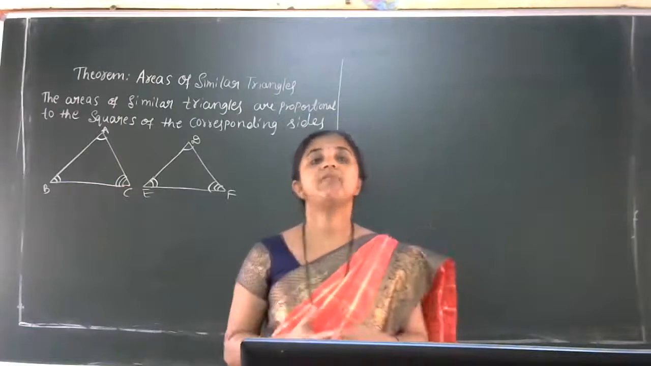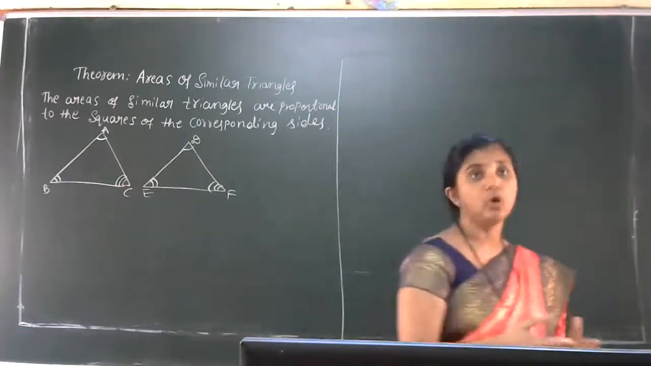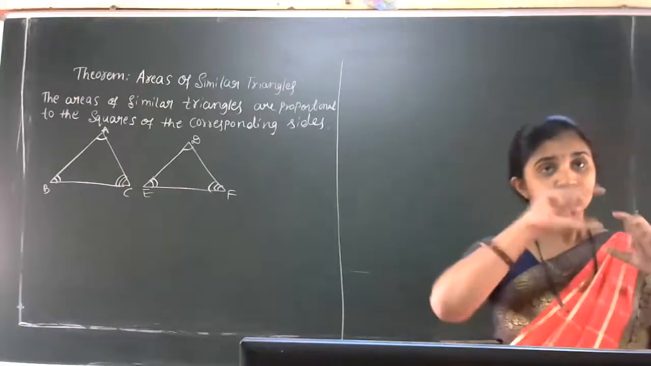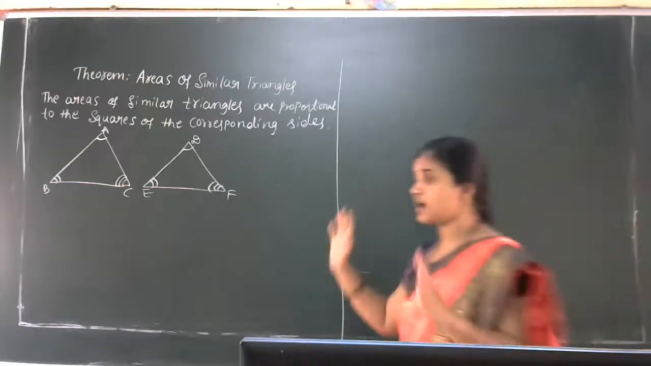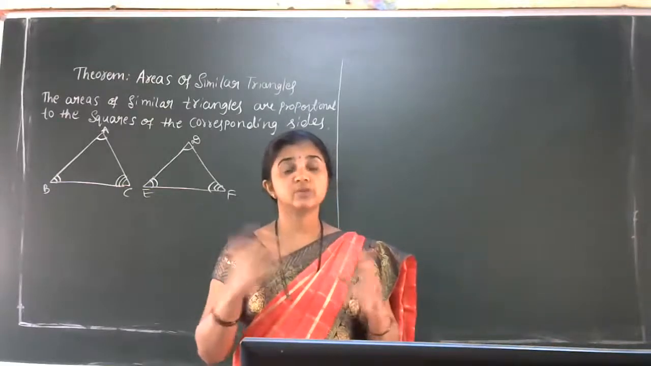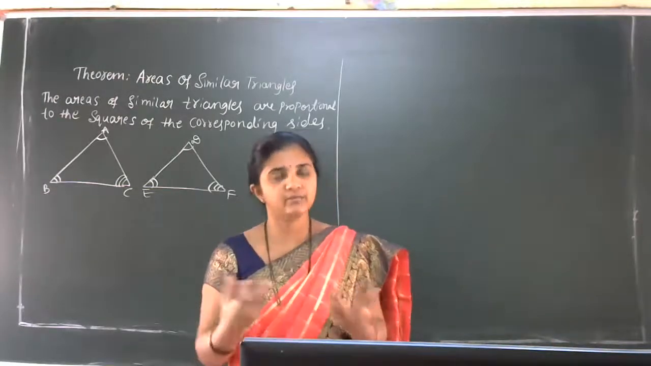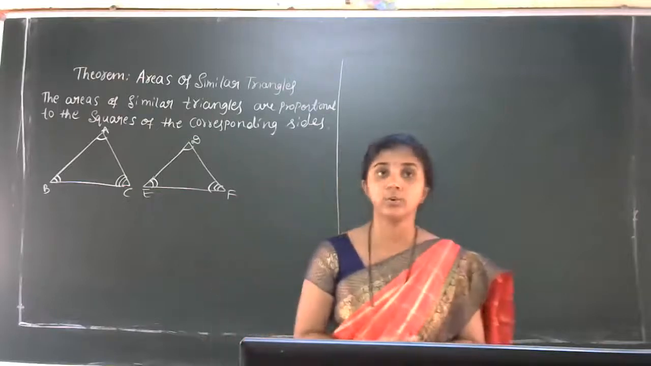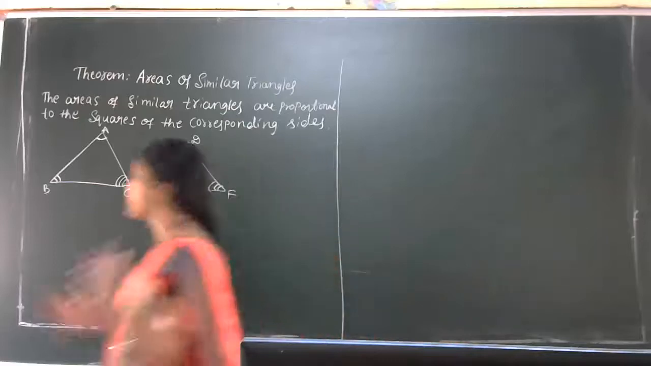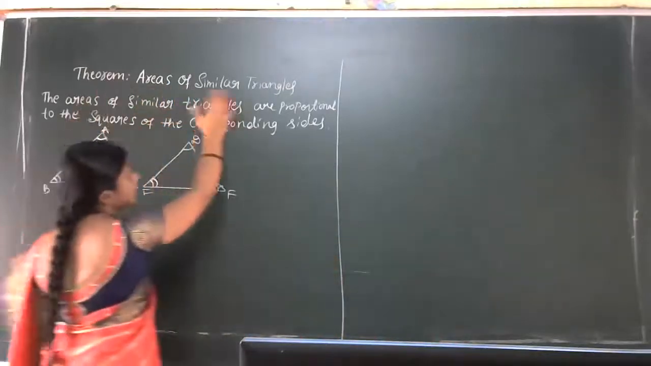So that is in the form of a theorem. We have to prove how it is possible. How can we accept this statement? The ratio of these two triangles' areas is equal to the ratio of the squares of the corresponding sides. How can we say that this is true? So that one we have to prove. That is the theorem part. So today's theorem is areas of similar triangles.